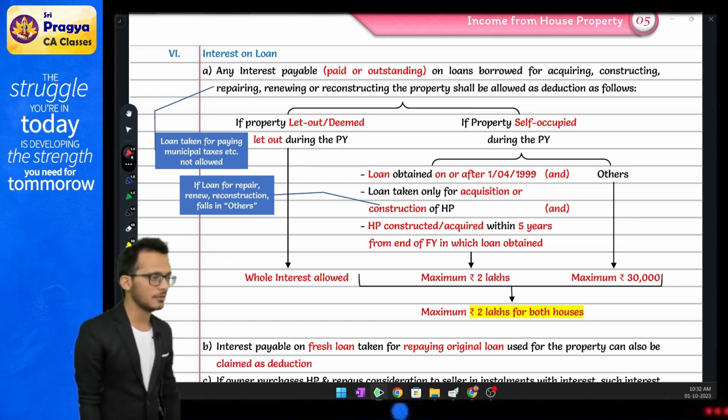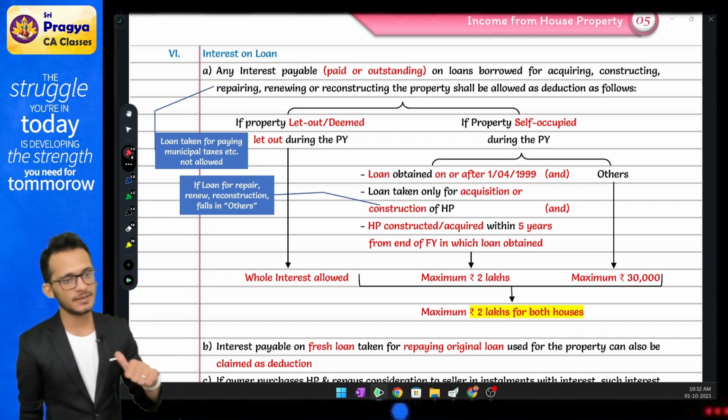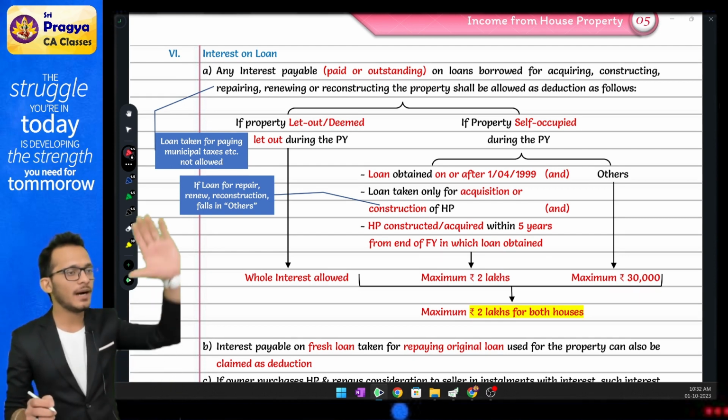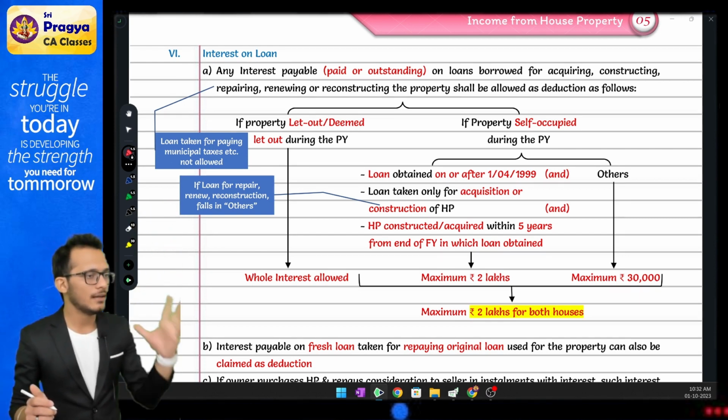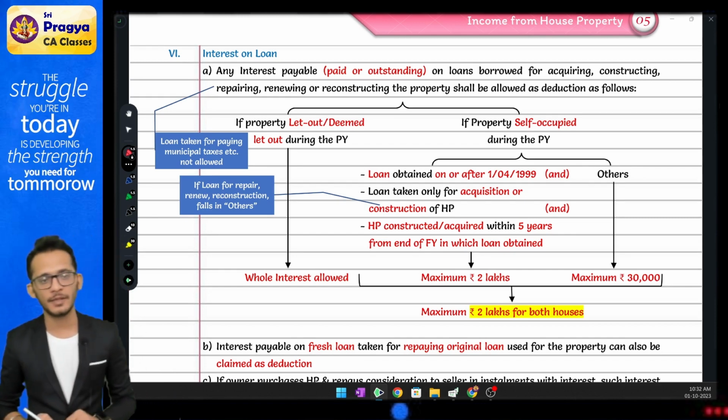At this point of time, you will complete your income from house property with some special scenarios given to you from your exam perspective. First special scenario says that you have one house. That one house part is self-occupied, part is let out. Same house, part SOP and part LOP.